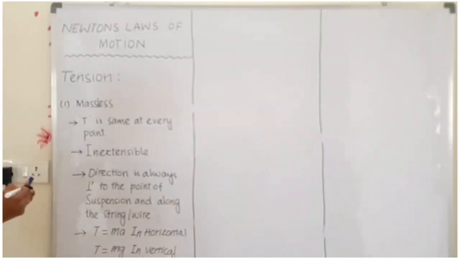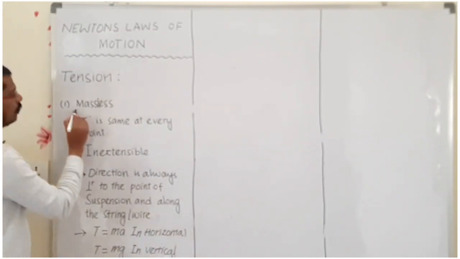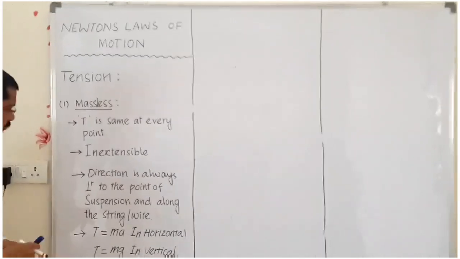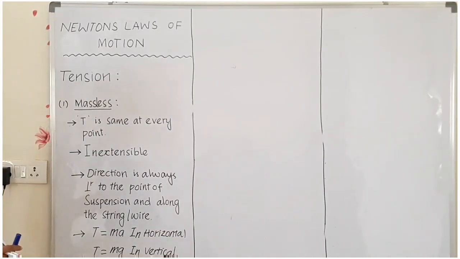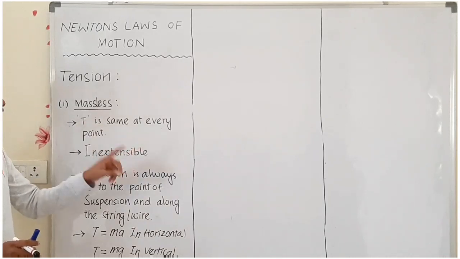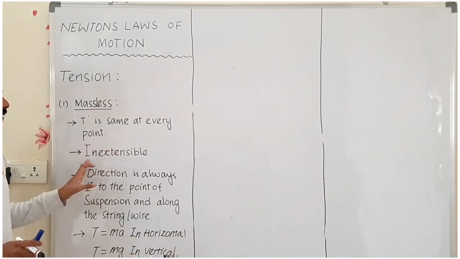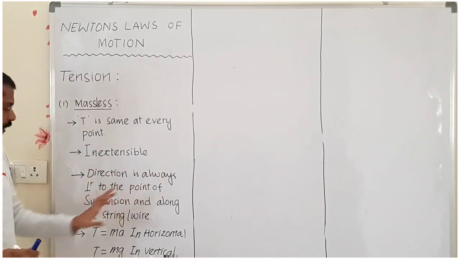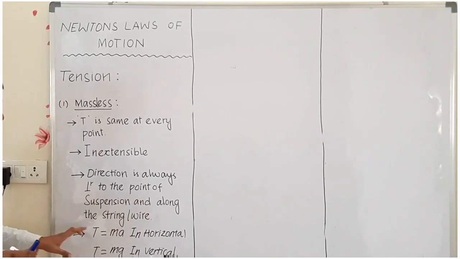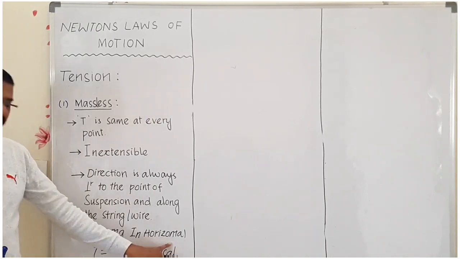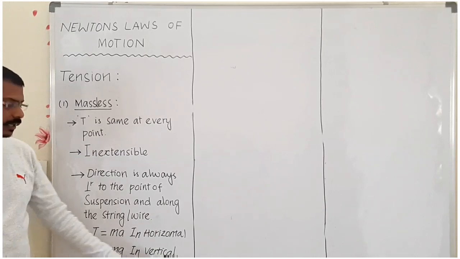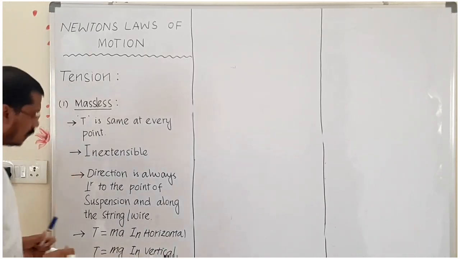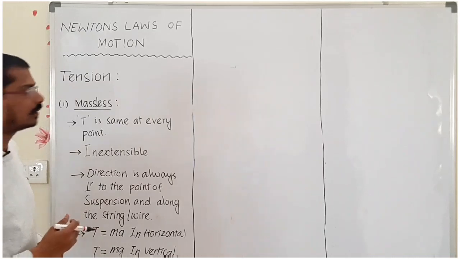If you want to find the tension in a string, the first condition we have to discuss is massless; this condition should be satisfied. One, the tension at every point on the wire or string is the same. The wire or string should be inextensible. The direction is always perpendicular to the point of suspension and along the string or wire. T equals ma we can write in the horizontal direction and T equals mg in the vertical direction. Now in this condition, how can we find out the tension?